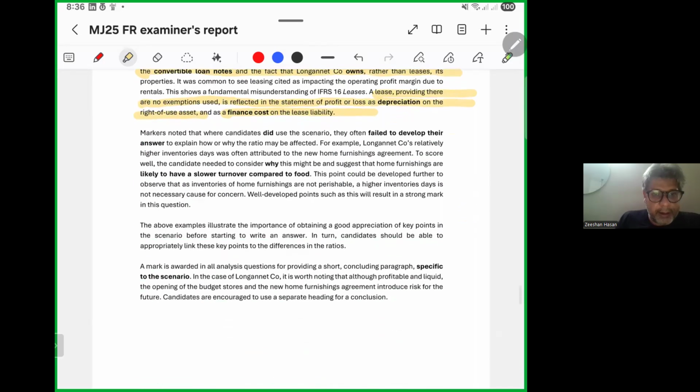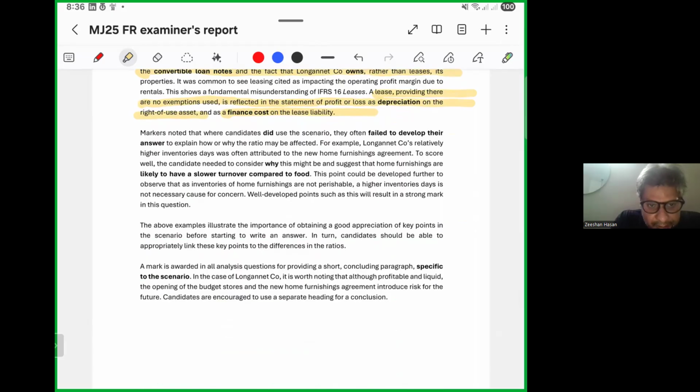Markers noted that where candidates did use the scenario, they often failed to develop their answer to explain how or why the ratio may be affected. For example, Longend Company's relatively higher inventory days are often attributed to the home furnishings agreement.